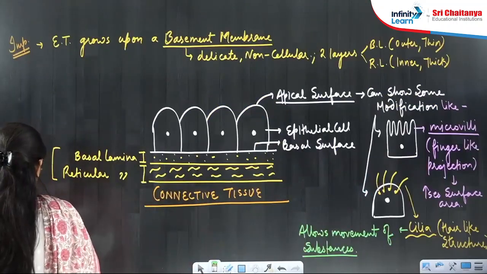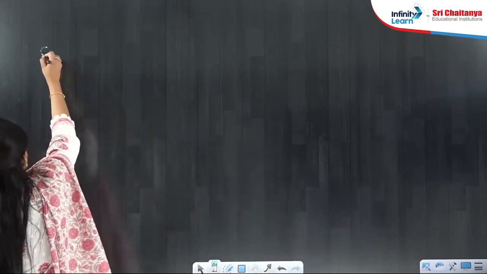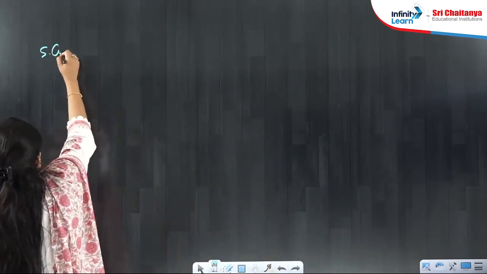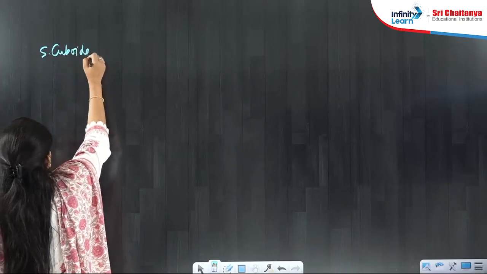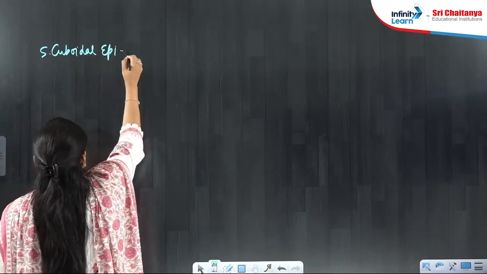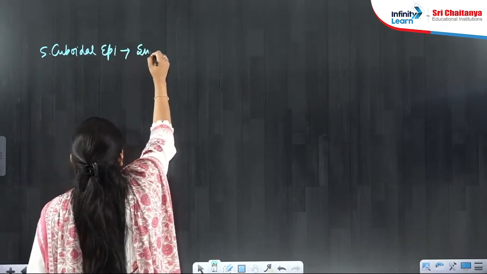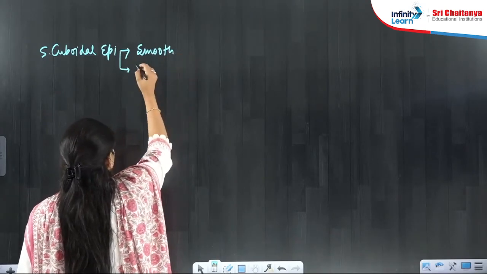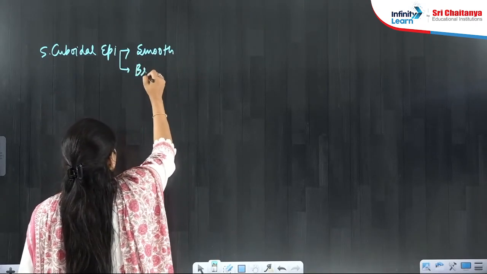The cuboidal epithelium now can be the brush bordered cuboidal epithelium, right? The simple cuboidal epithelium can be smooth, or smooth means without any modification. It can be brush bordered.